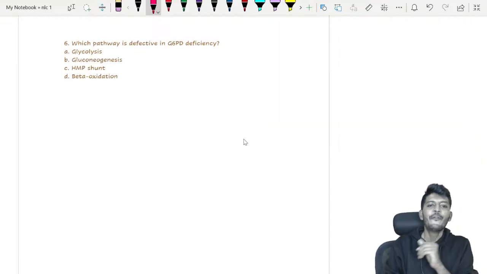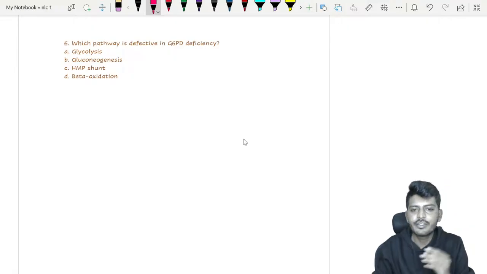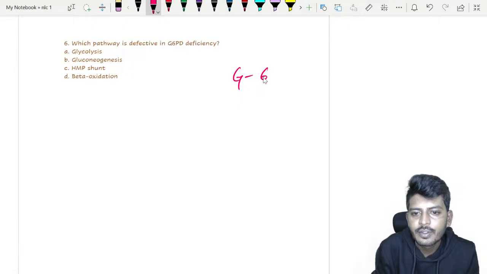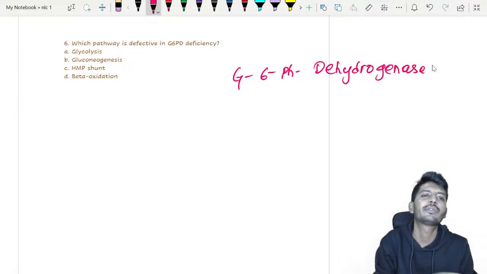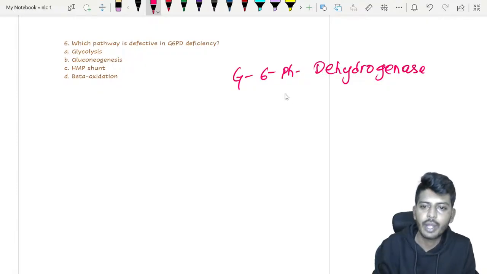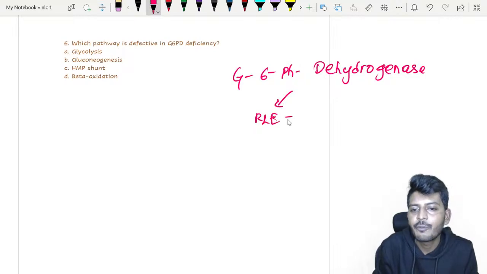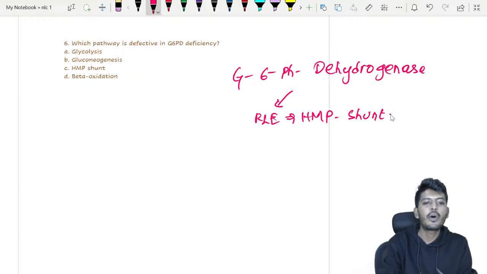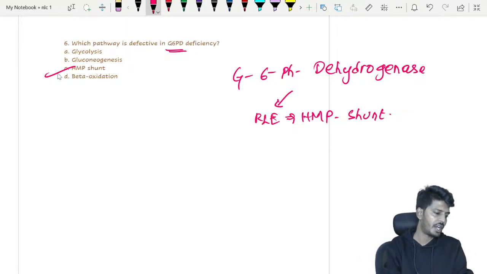Which pathway is defective in G6PD deficiency? So what is G6PD? That is glucose 6 phosphate dehydrogenase. This glucose 6 phosphate dehydrogenase, my dear student, is the rate limiting enzyme of which pathway? The rate limiting enzyme of the HMP shunt. So G6PD deficiency will lead to a defect in the HMP shunt.